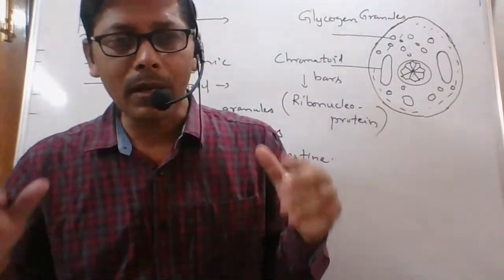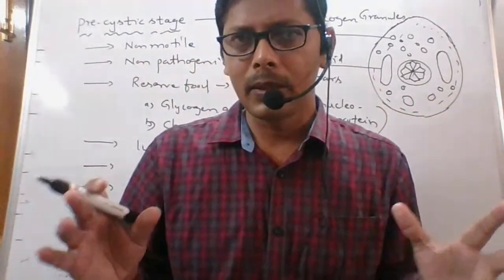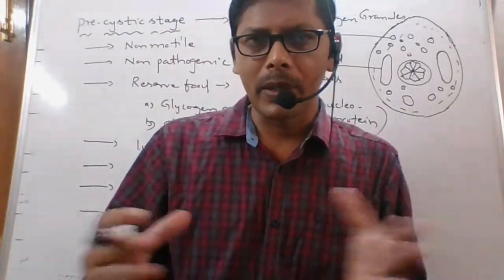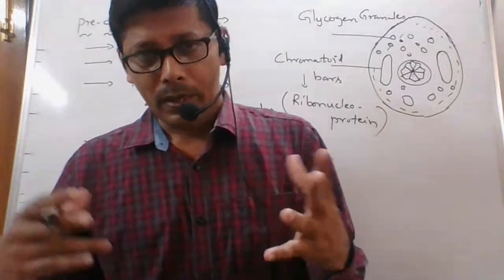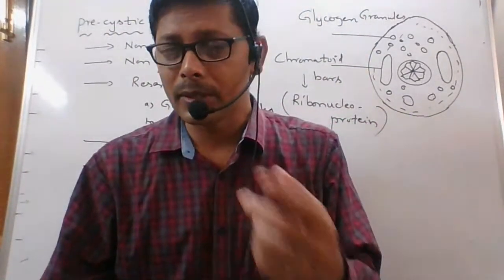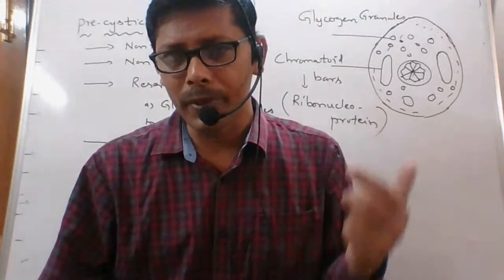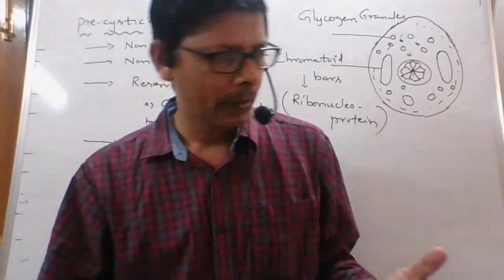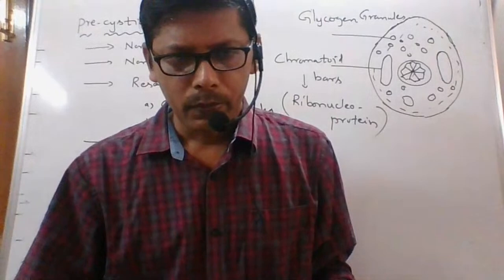Now come to the last stage, that is the cystic stage. In tomorrow's class, I will complete the cystic stage, and the remaining part. This life cycle of Entamoeba histolytica will be completed in tomorrow's class.